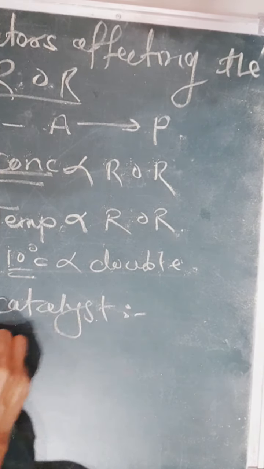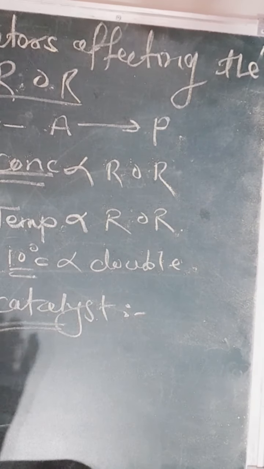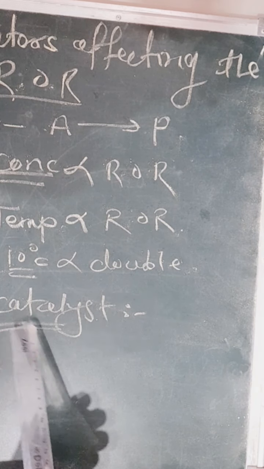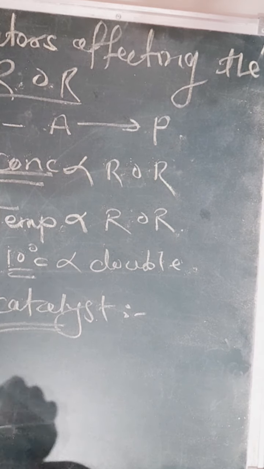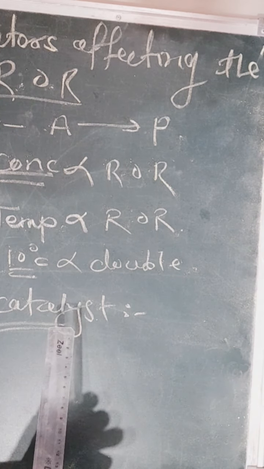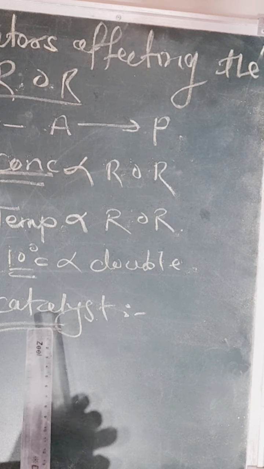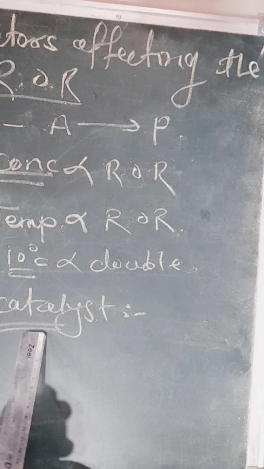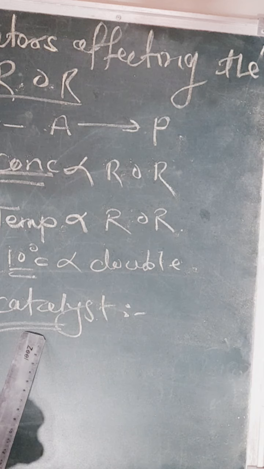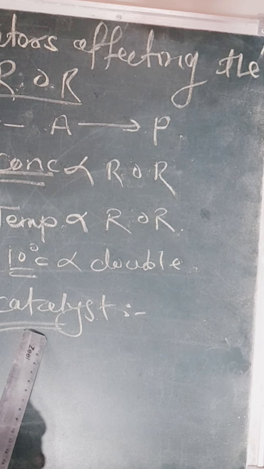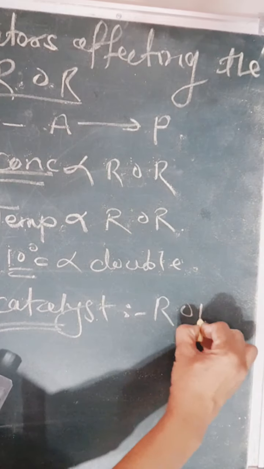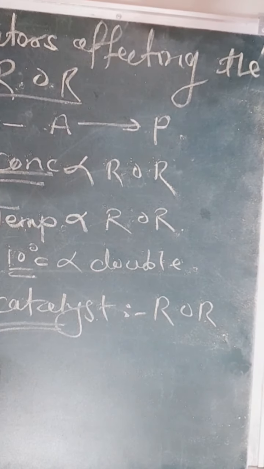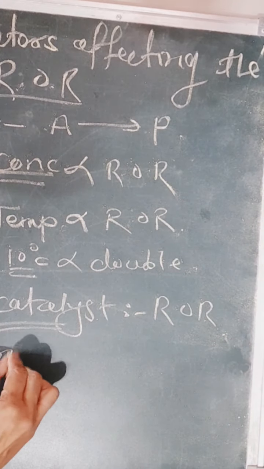Catalyst. You know the definition of catalyst. We had already studied the definition and the nature and the properties of catalyst in first year. Catalyst is a foreign substance which does not directly participate in the chemical reaction but can alter the rate of reaction, and therefore the catalyst can also increase the rate of reaction. And the last one is the particle size.